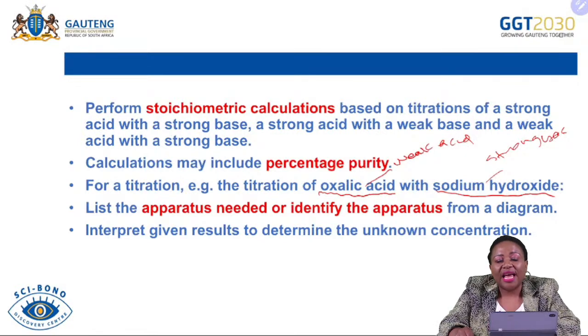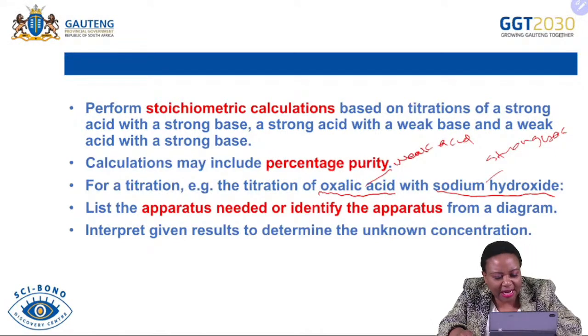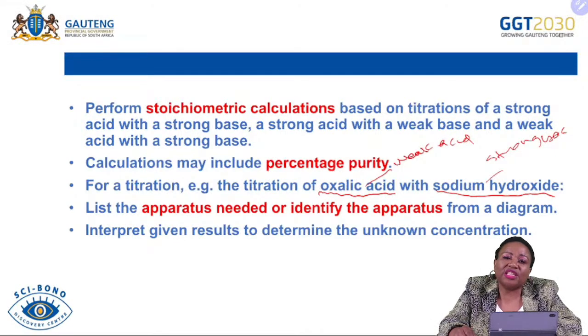So you know that as we dealt with the different types of strength of acids, and how we choose their indicators because of the different pH that they will produce after the solution, we have to know what type of indicator we have to use in that reaction so that we can reach our endpoint. We also have to interpret the results to determine the unknown concentration.